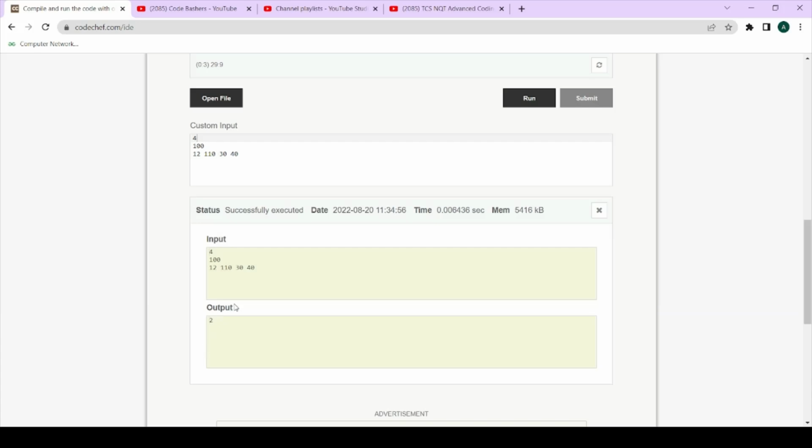Okay, so you can see here 2 is the output, because at 110 what has happened is that this 110 value is greater than 100. So our entire operation will start from the next element, instead of the operations that we were starting from the initial part of the array. Now we will start all the operations from the next element after this large element. So these two variables are, we can take, these two horses we can bet on.